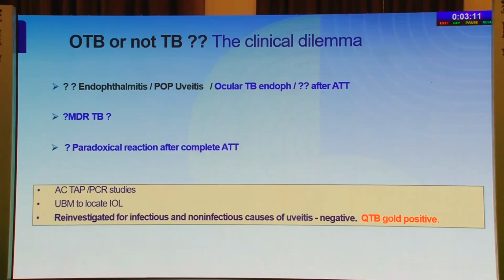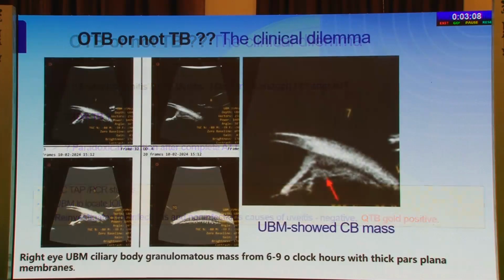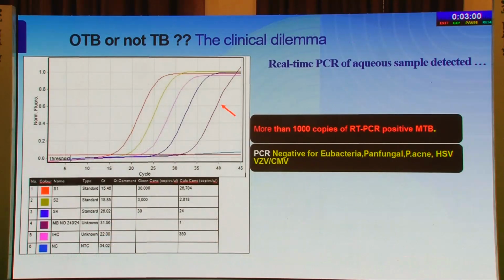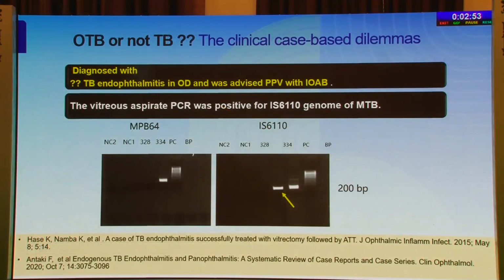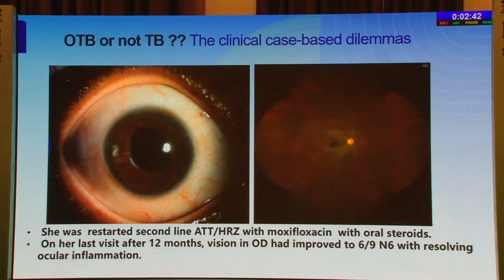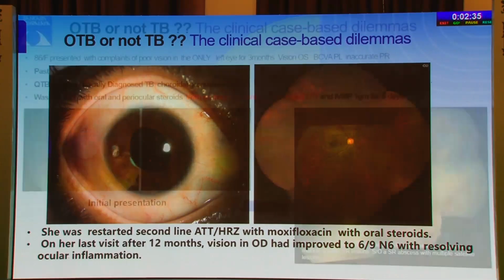We re-investigated her and we just found the QuantiFERON positive. So what did we find on UBM? We found a large ciliary body mass on UBM. And the AC tap revealed real-time PCR of the aqueous sample that detected more than 1,000 copies of the IS6110 and was negative for all other infections. We diagnosed probably that she had a TB endophthalmitis. She underwent a vitrectomy. Vitreous aspirate again was positive for the IS6110 genome of MTB. So we had to put her on a second-line ATT with moxifloxacin and oral steroids. And at the end of 12 months, she did have an improvement of vision.